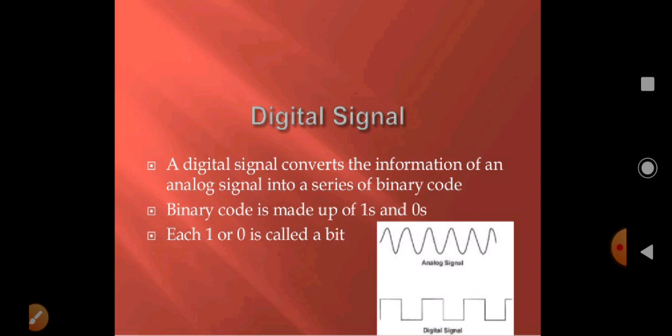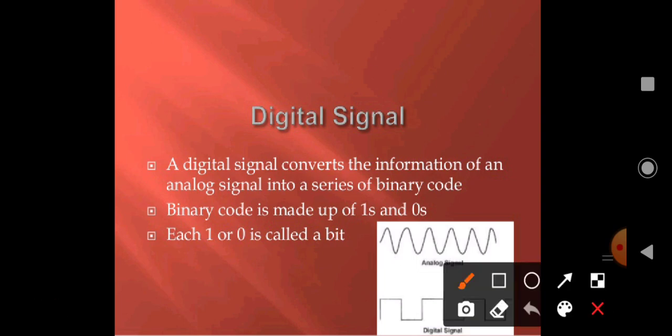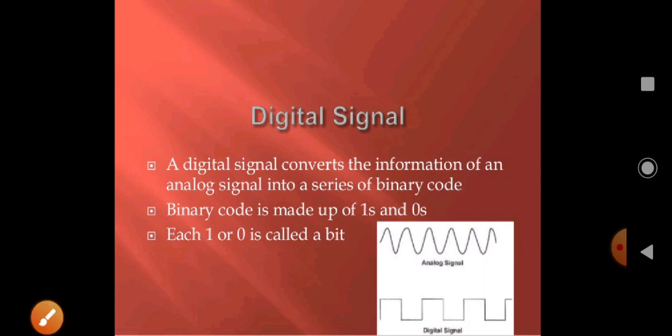Digital signal. A digital signal converts the information of an analog signal into a series of binary code. Binary code is made up of 1 and 0. Each 1 or 0 is called a bit. This signal represents the analog signal and this signal represents the digital signal.